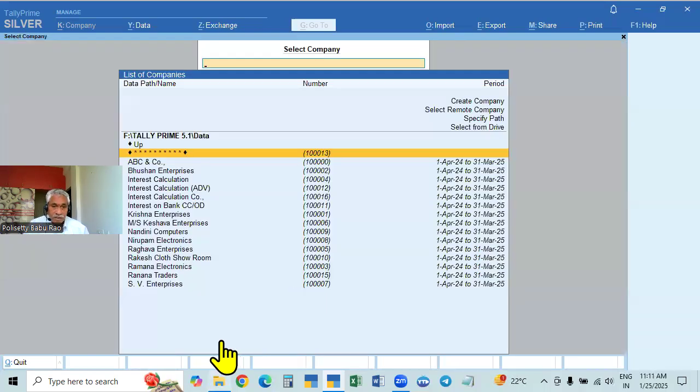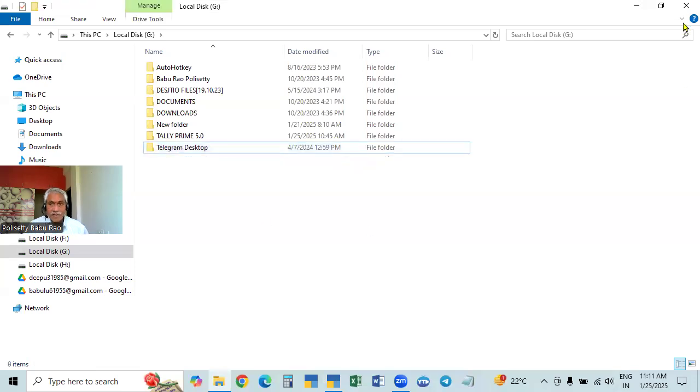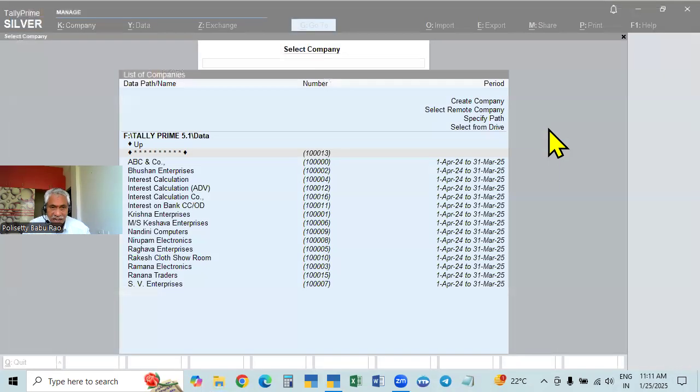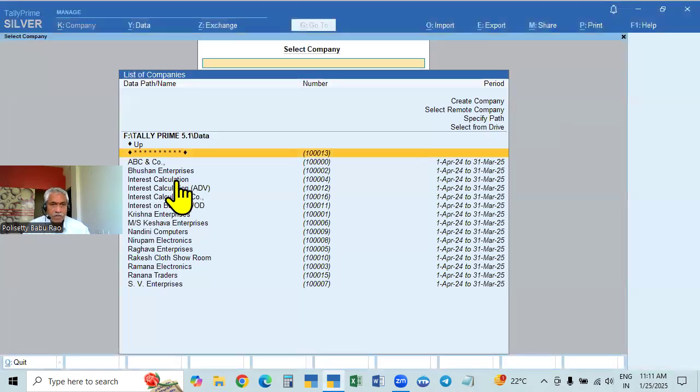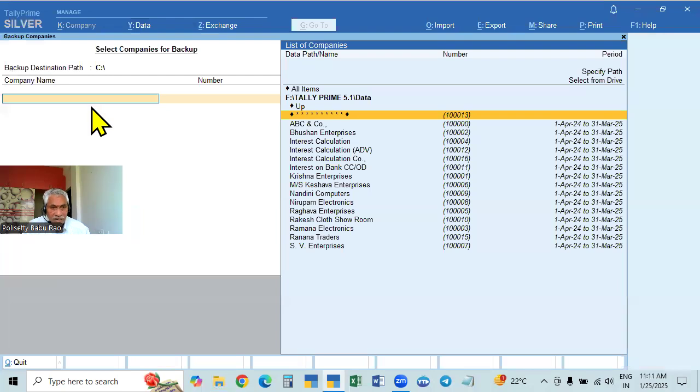Now, suppose it is not created in advance. So this is not available. What we can do is go to Backup, and the cursor will be here. We have to go to this place. So here, click Backspace, it will go to the path.